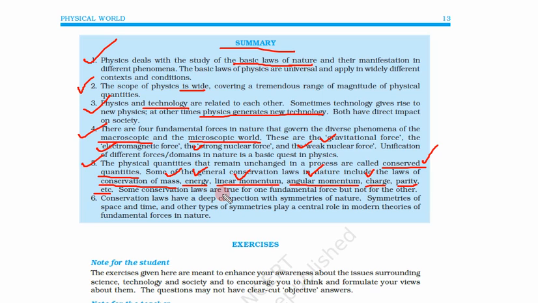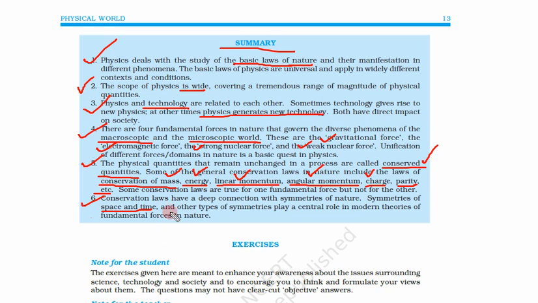Some conservation laws are true for one fundamental force but not for others. So some conservation laws can only be applied for one type of fundamental force, but cannot be valid for others. Conservation laws have a deep connection with symmetries of nature. So what is symmetry? That means you do some experiment today and you do the same experiment after 1 year, you get the same result. That is called symmetry. Symmetry means same.